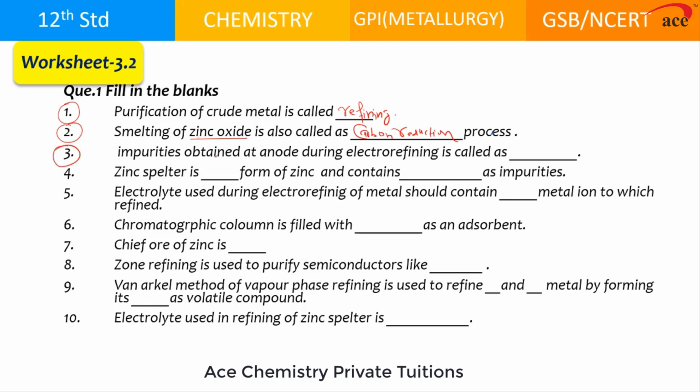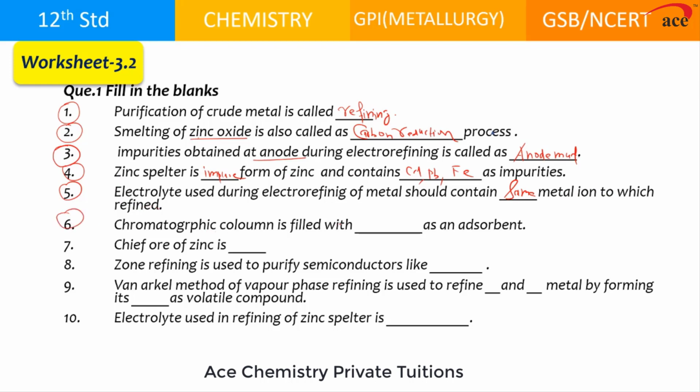Third, if you'll see, impurities obtained at the anode during electro refining are called, this is referred to as anode mud. Zinc spelter is a dash form of zinc. Zinc spelter is referred to as an impure form of zinc and it contains cadmium, lead and iron as impurities. Electrolyte used during electro refining of metal should contain the same metal ion as the metal which is refined.